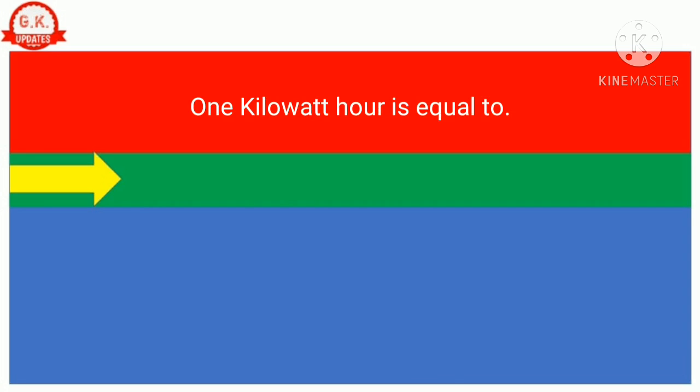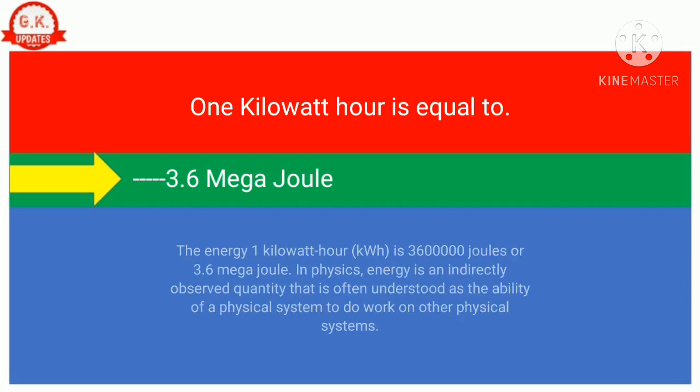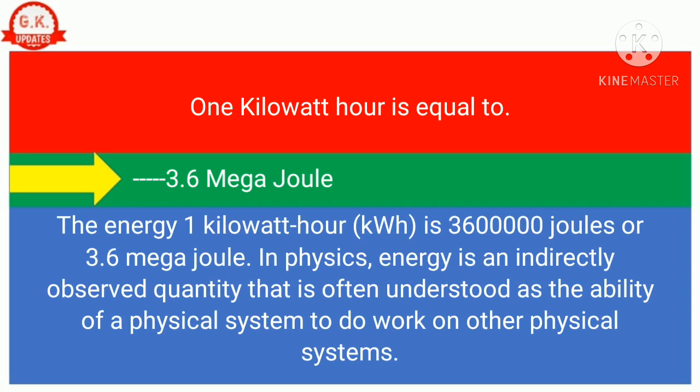Question number 15. 1 kilowatt hour is equal to. Correct answer is 3.6 megajoule. The energy of 1 kilowatt hour (kWh) is 3,600,000 joules or 3.6 megajoule.